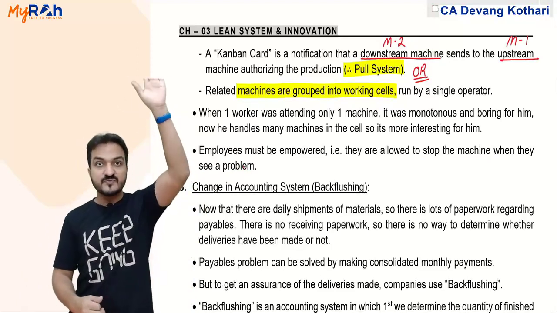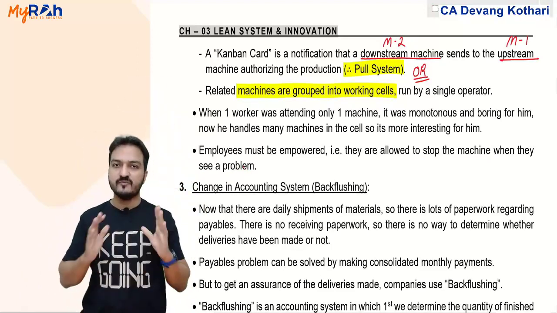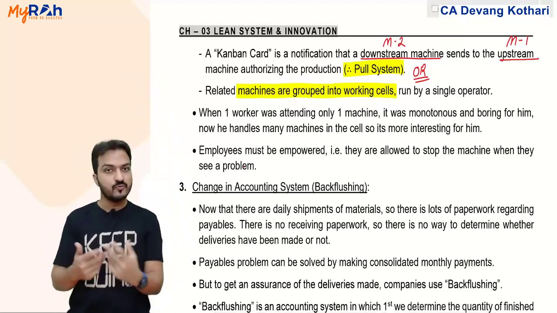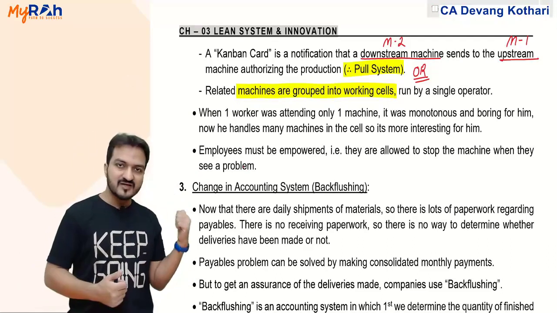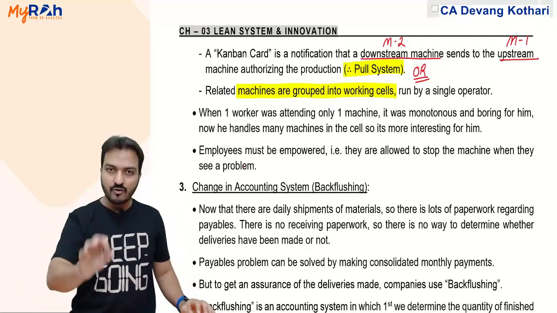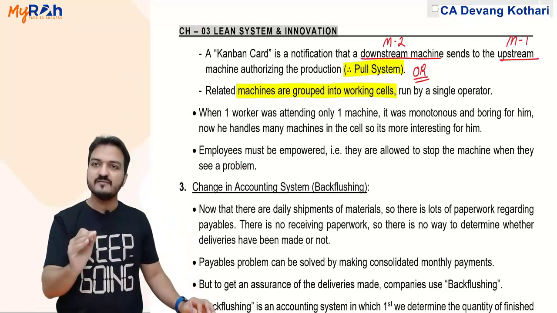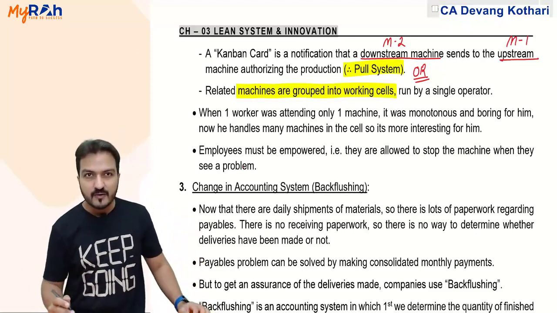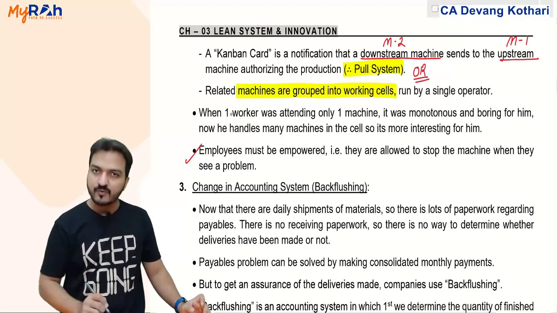Then from the top management they get a notification that okay, you stop the machine. By the time the notification comes, the machine must have produced many more defectives. Instead, the ground level operational staff themselves should be given authority that they can stop the machine when they see a problem.